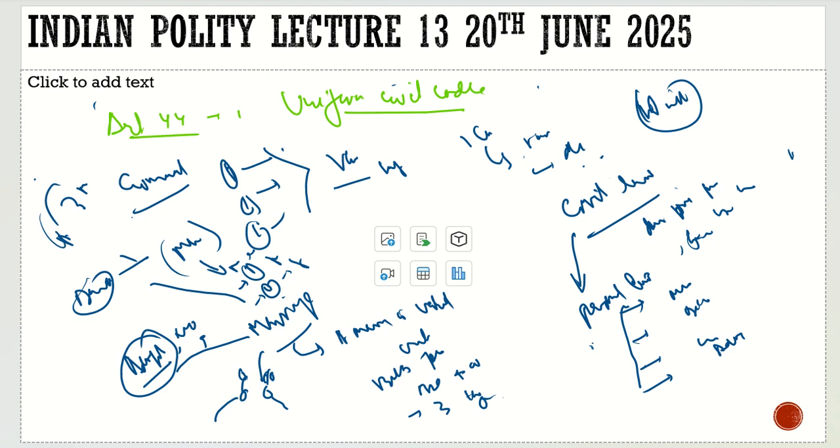But what about a Hindu woman? If she gets the divorce, she will be paid maintenance for her entire life. So these are the things. These are contradictory in our society. But one thing is very much clear, that India is a diverse country. Here there are minorities with respect to culture.